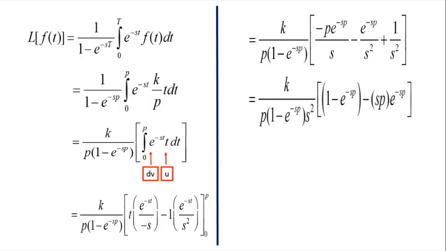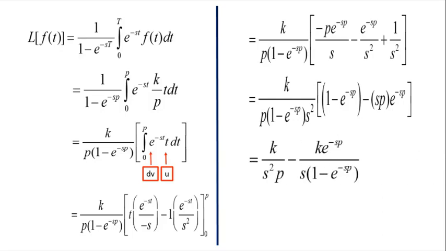So now we take our LCM and we get k divided by p into 1 minus e power minus sp, into s square, into 1 minus e power minus sp minus sp e power minus sp.